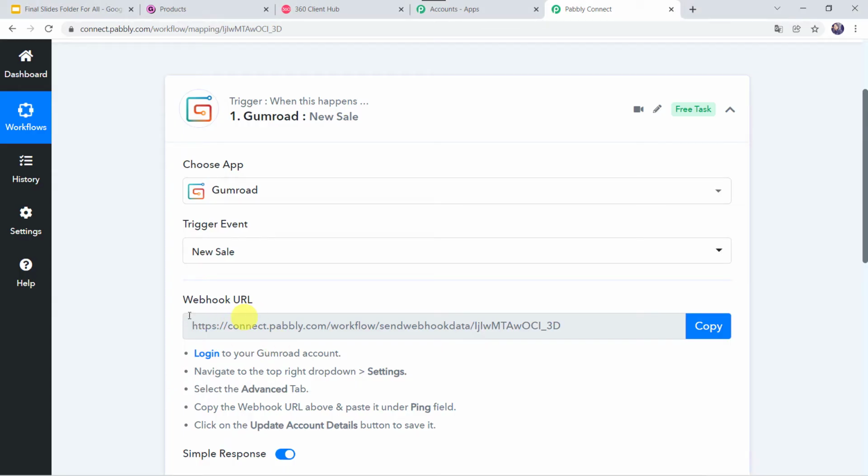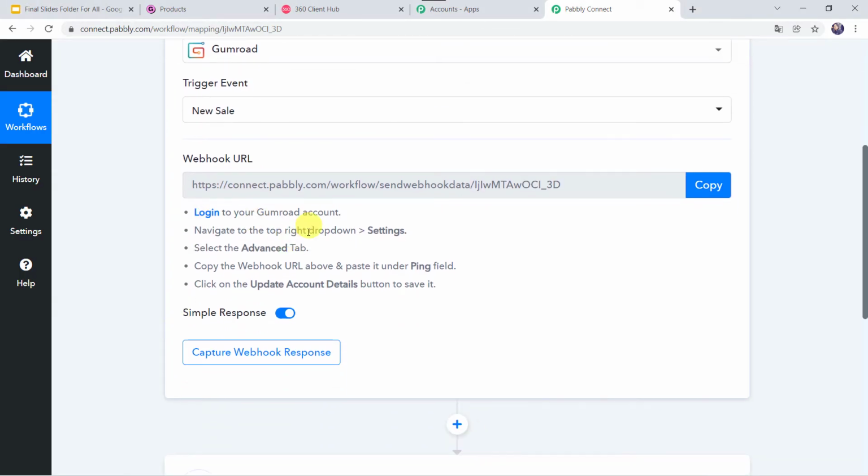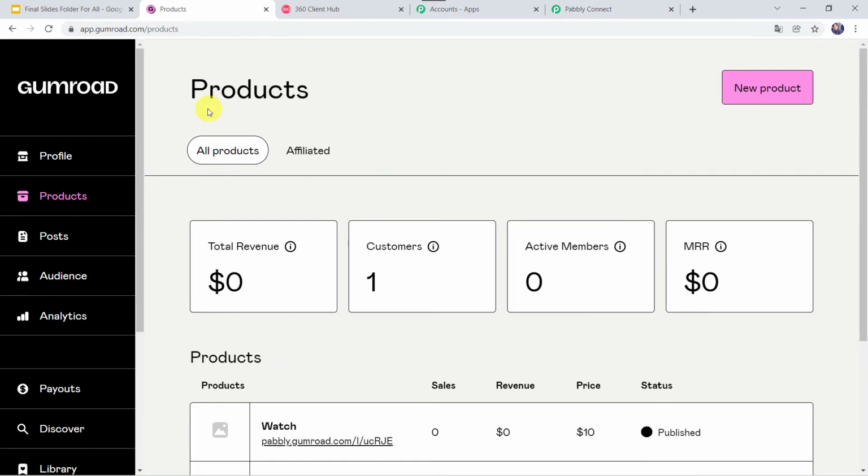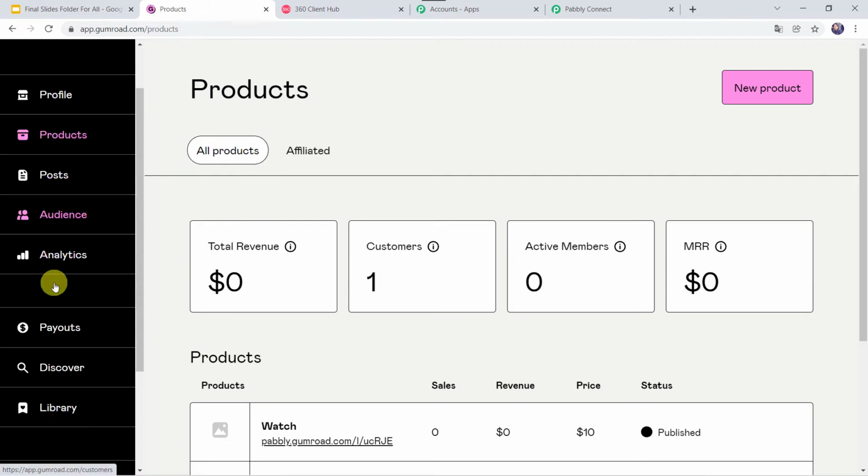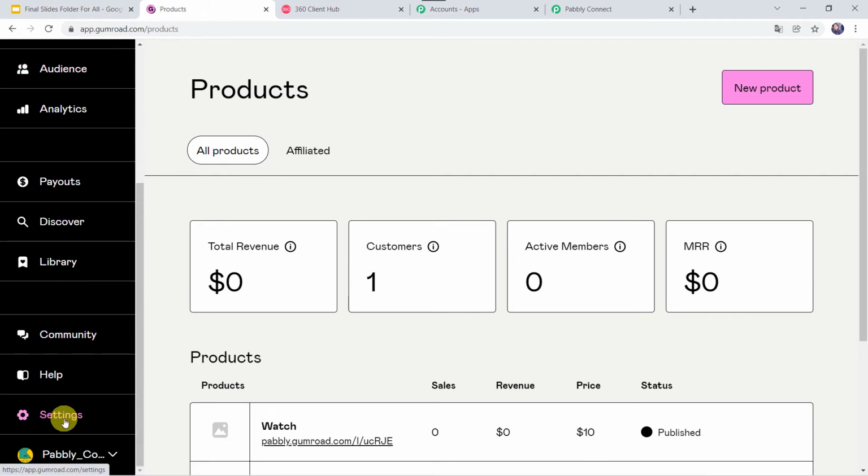Now here we can see a webhook URL and some instructions are also mentioned. Let us read the instructions. Log into your Gumroad account, go to settings, and from the settings go to the advanced tab, and from there copy the webhook URL above and paste it under the ping field. By following these instructions, first let us go to the Gumroad account. This is the product page of my Gumroad account. Here we have to scroll down and come to the settings option.